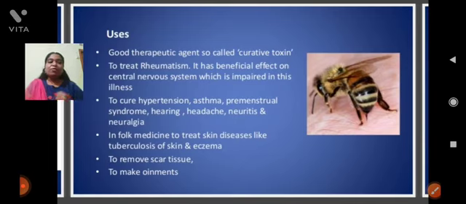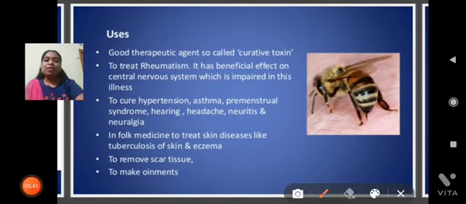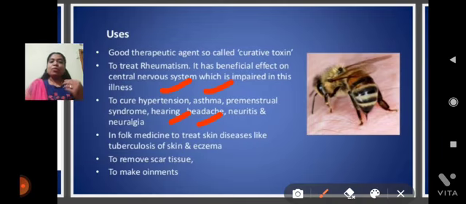It is helpful for preventing rheumatism, hypertension and asthma, and for improving hearing capacity. It also prevents headache, and it is helpful for removing scar tissue. Okay, and it is helpful for making ointments.